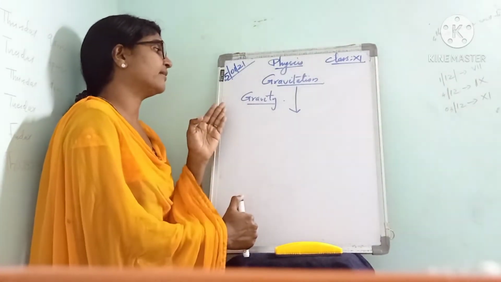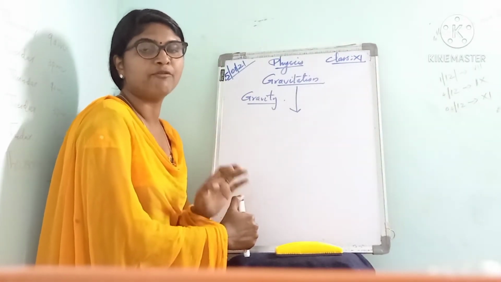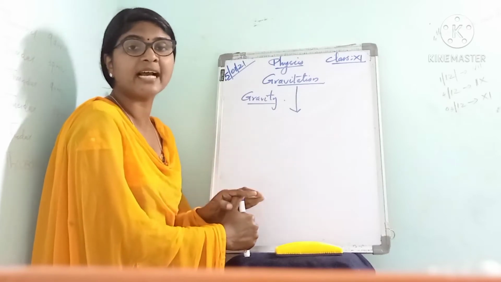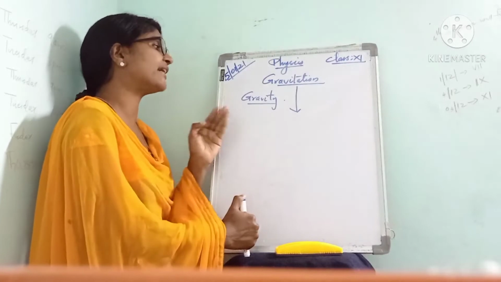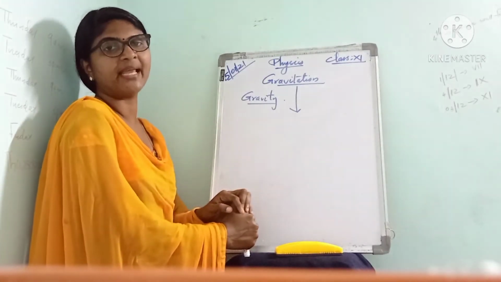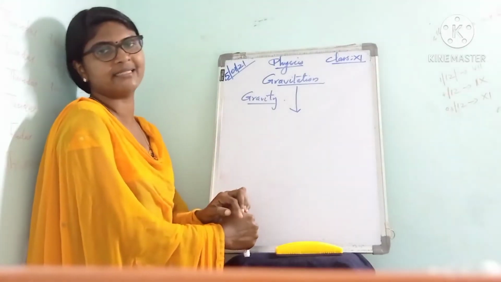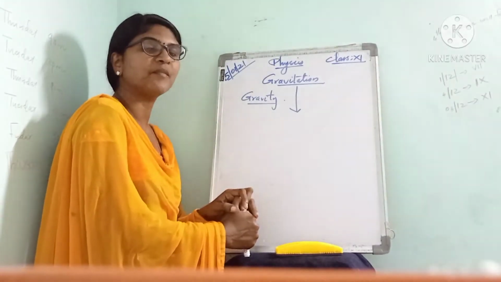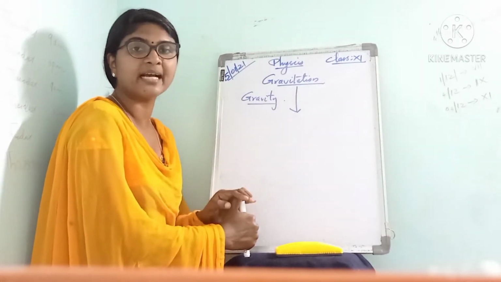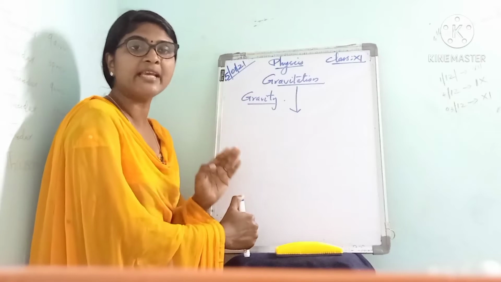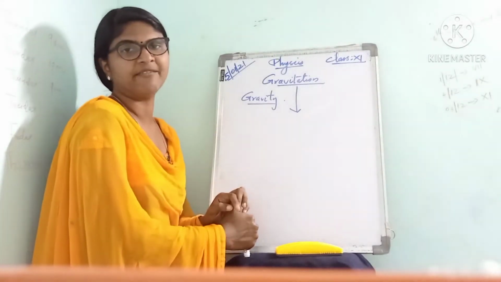Then we can come to gravity. What is meant by gravity? The force of attraction between earth and any object lying on or near its surface. That is gravity. Here we have two objects. One of the objects is the earth itself in the case of gravity. Gravity means the force of attraction between earth and any object lying on or near its surface.